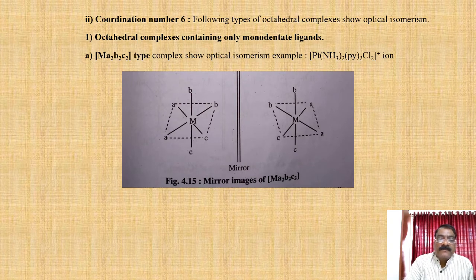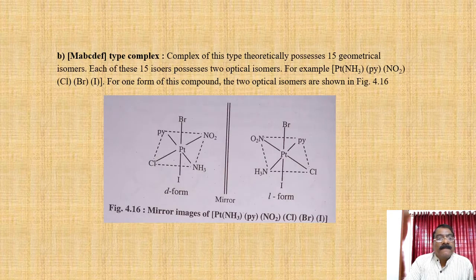See, this figure shows the positions A, B, C, D, E, F, all the positions 1 to 6 occupied. They are the mirror images of each other, and in this case optical isomerism is possible. Next type of the octahedral complex, see M, A, B, C, D, E, F, all 6 ligands are different.